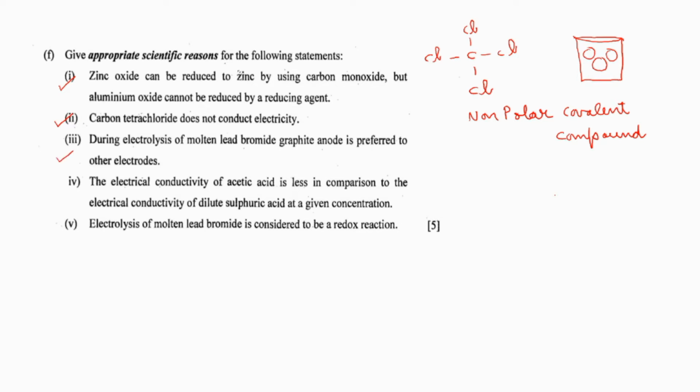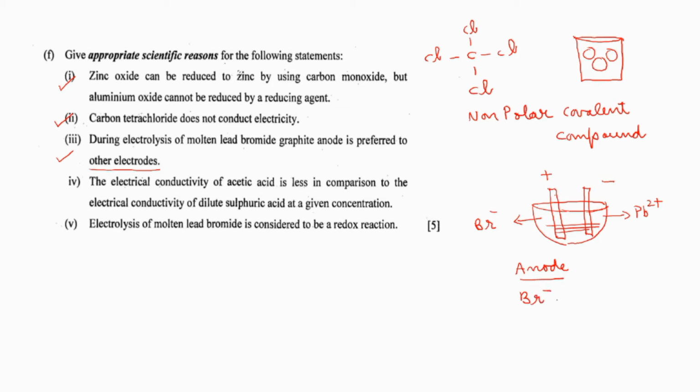During the electrolysis of molten lead bromide, graphite anode is preferred than other electrodes. When you are getting this kind of a question, immediately you can draw an electrolytic cell. Okay, this is molten lead bromide and this is the cathode and this is the anode. What will be the reaction taking place at the anode? Br minus ion, being an anion, will be moving towards the anode and will be giving away one electron and will be getting converted into bromine. Two bromine atoms will be combining together to form bromine vapors.